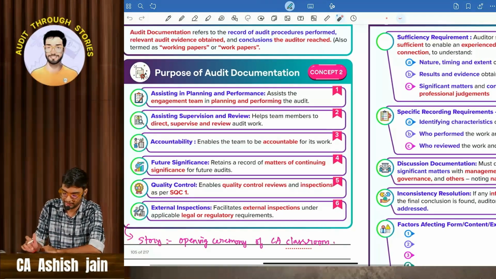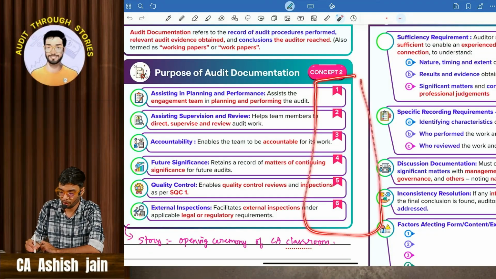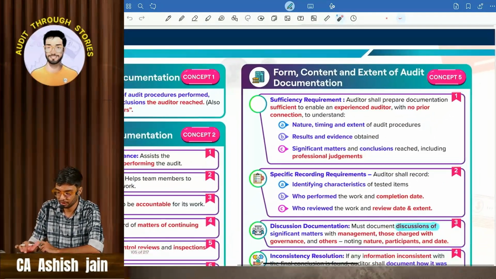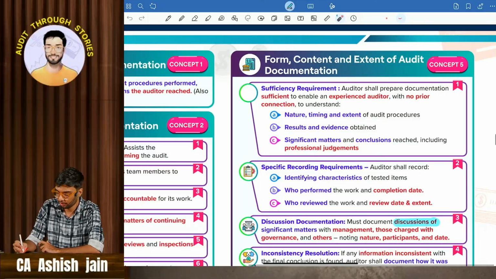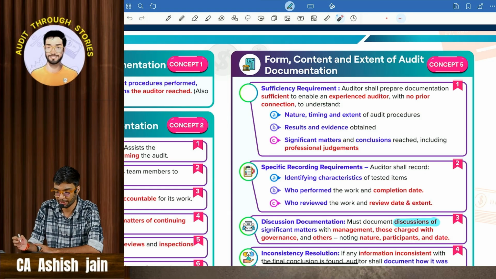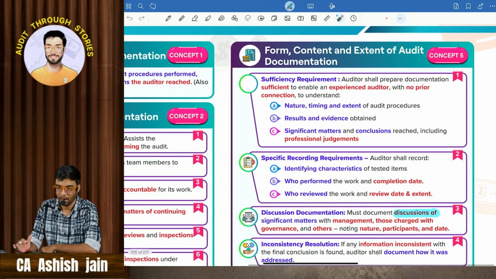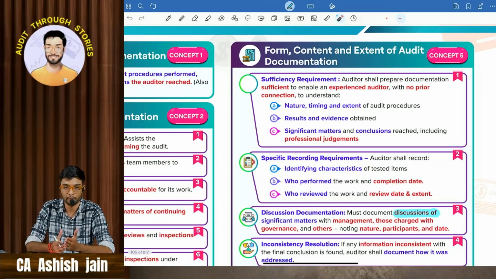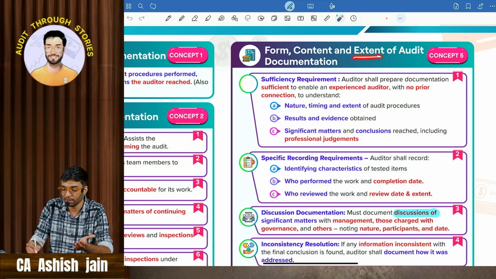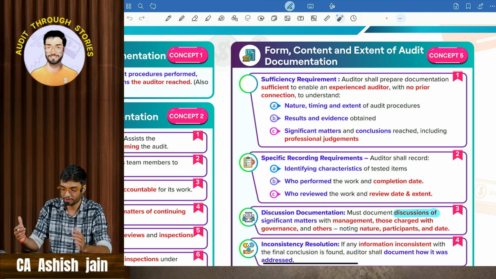Okay, so these are all the 6 points, purpose of audit documentation. Then comes concept number 3. Okay, there is some error over here. This is concept number 3, form, content and extent of audit documentation. In what form you are going to document it, up to what extent you need to document it. Okay, this is the main heading.